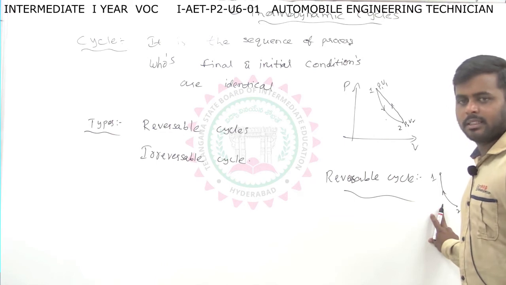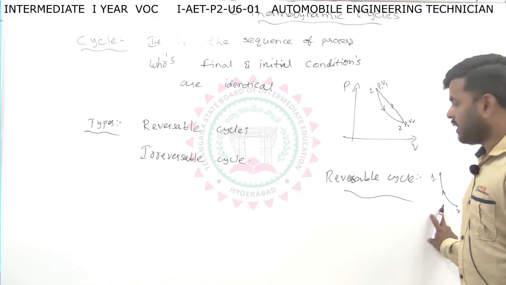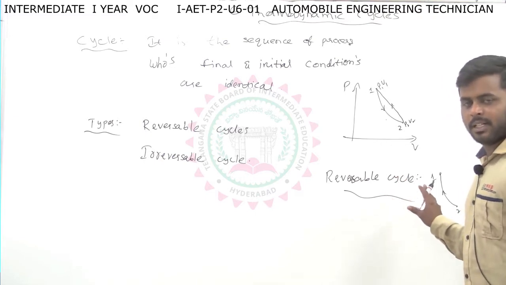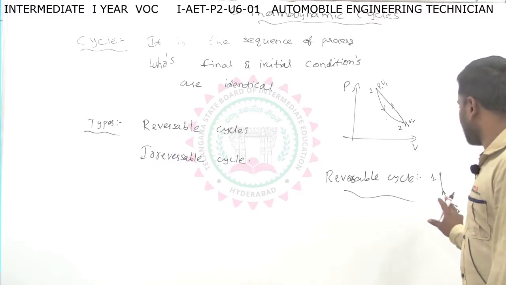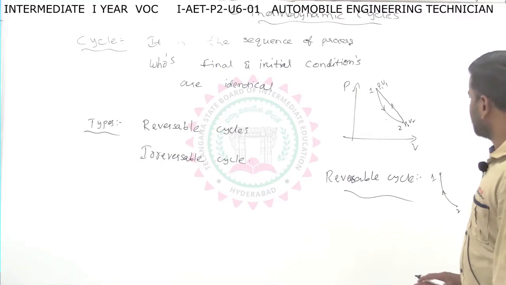If a cycle contains reversible processes, then we call it a reversible cycle. If it is not possible, that is, if we reverse the process and it does not attain the same conditions, then it is called an irreversible process, and such cycles we call irreversible cycles.